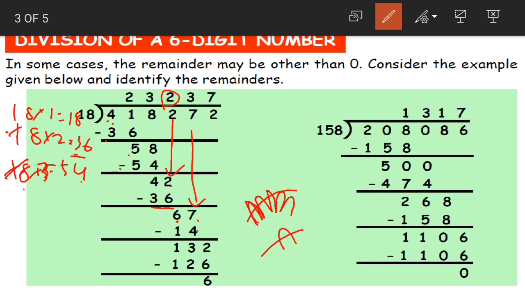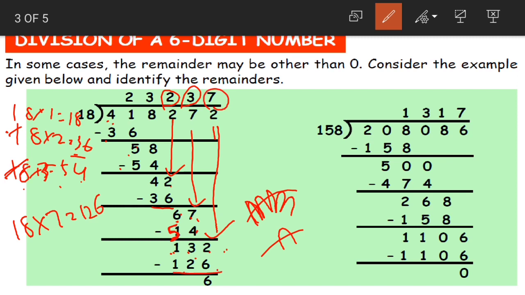67. What is this? 67. Now 67 is nearer to 18 3s are 54. Not 14. 18 3s are 54. Yes. Now 7 minus 4 3. 6 minus 5 1. Now after that again we'll bring another digit down. 132. Now 132 is nearer to 18 7s are 126. So we'll go with that.